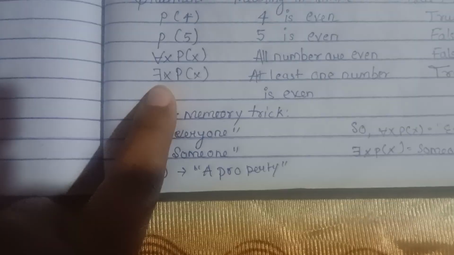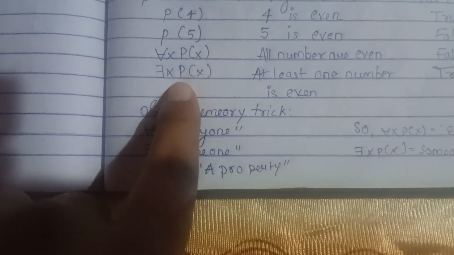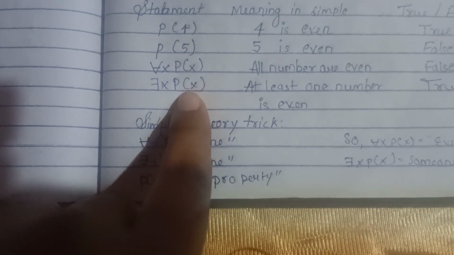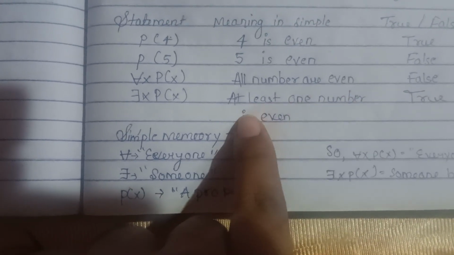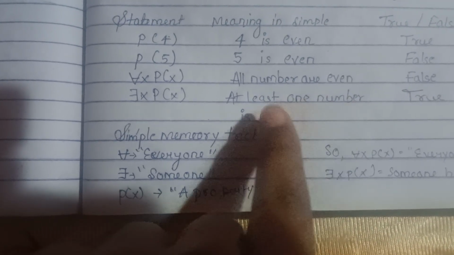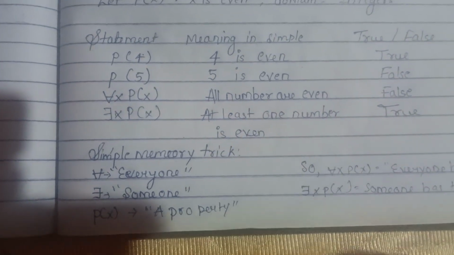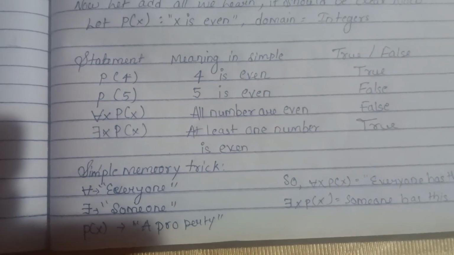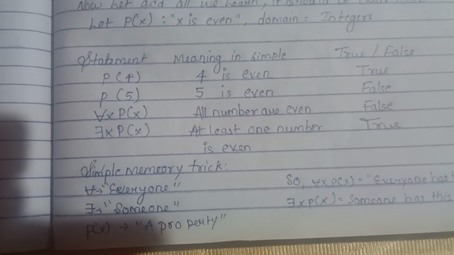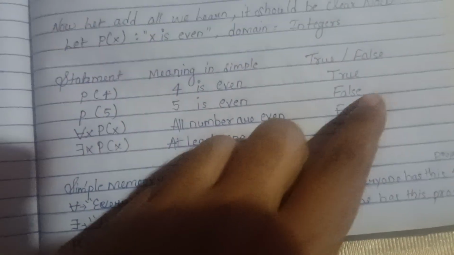Exist: there exists an x for the proposition, at least one number is even. Does all the integers include at least one number which is even? So yes, the answer is true.